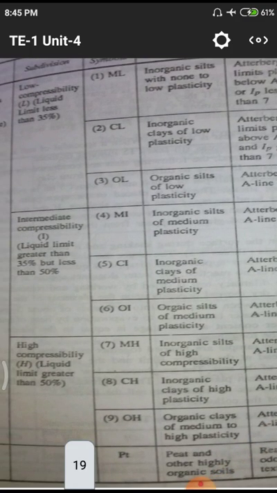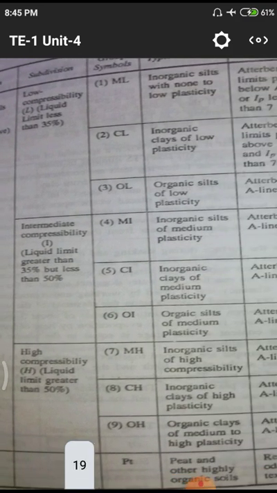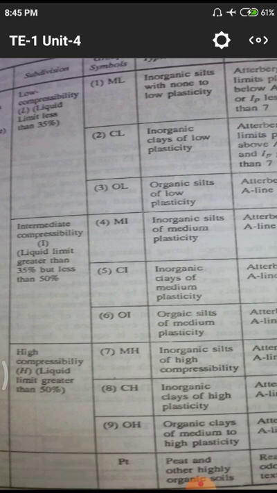In the second classification also we have the same: MI, CI and OI.